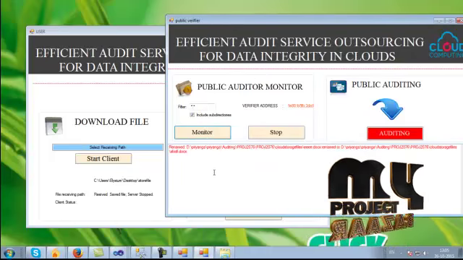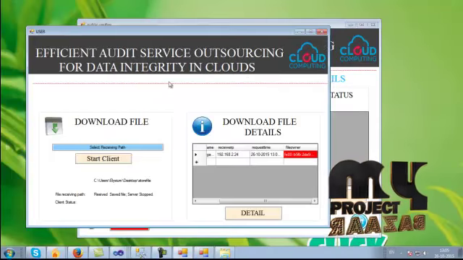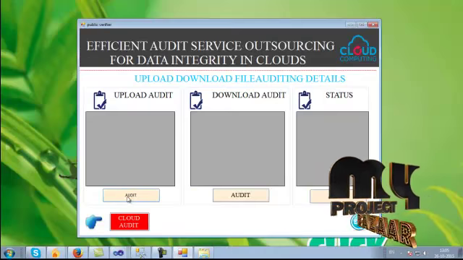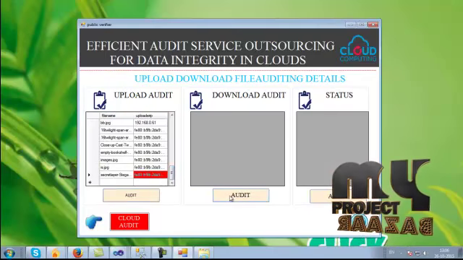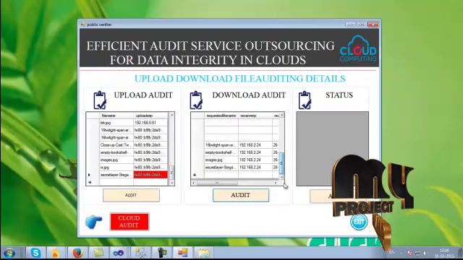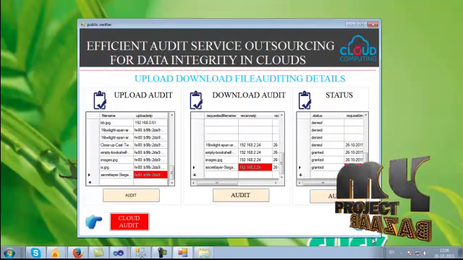Now click the Auditing button. To know the upload audit, click this one. To know the download audit, click this one. It will show the audit list. Now click the Cloud Audit button.